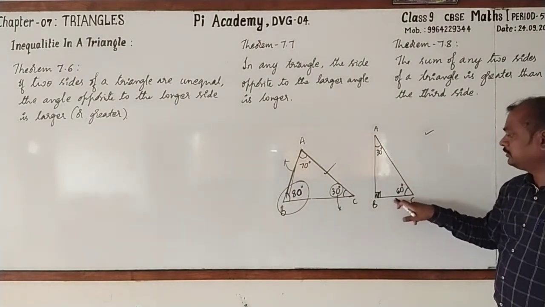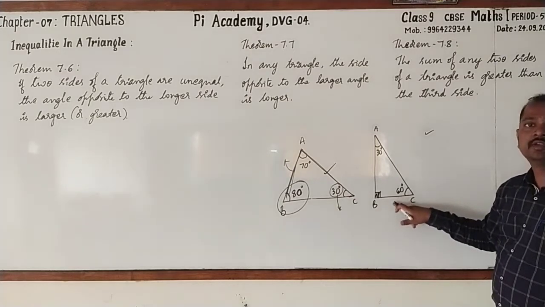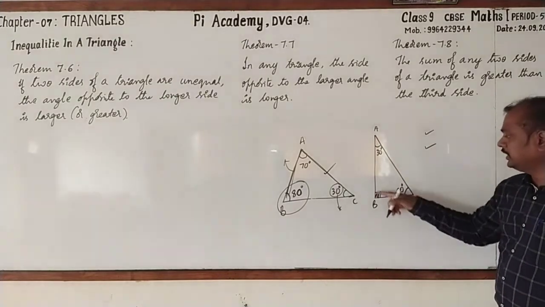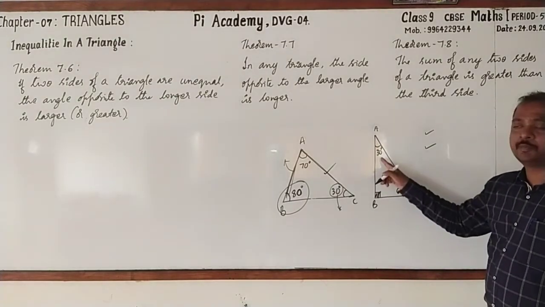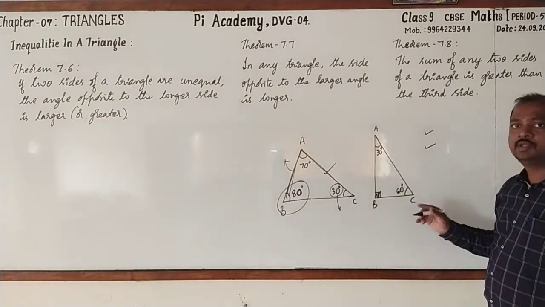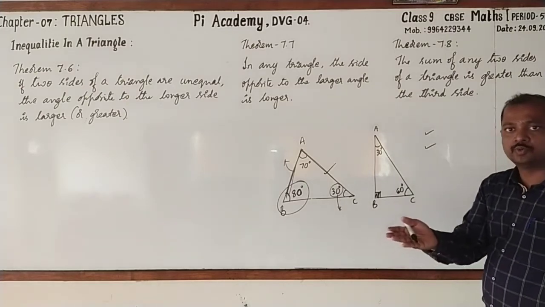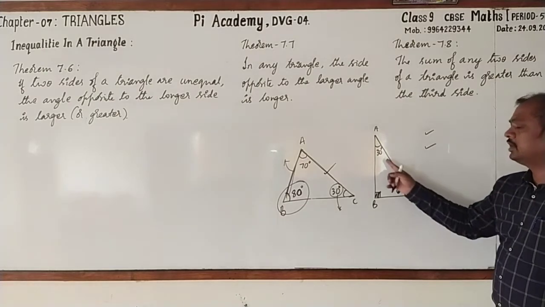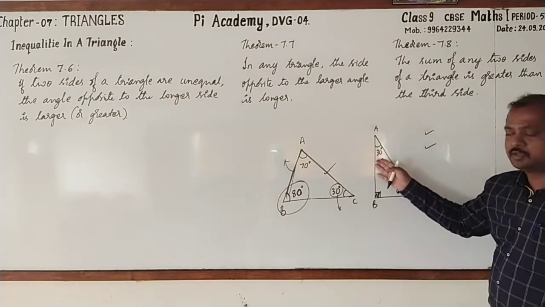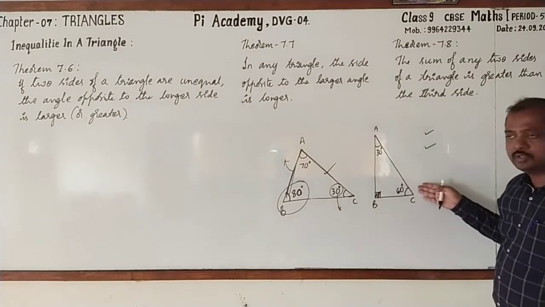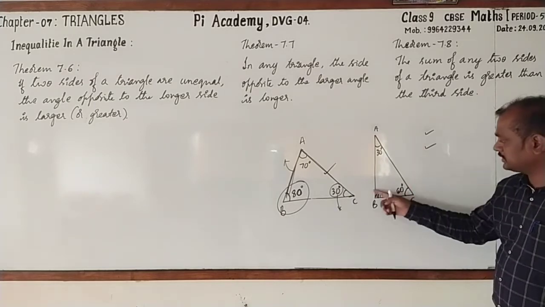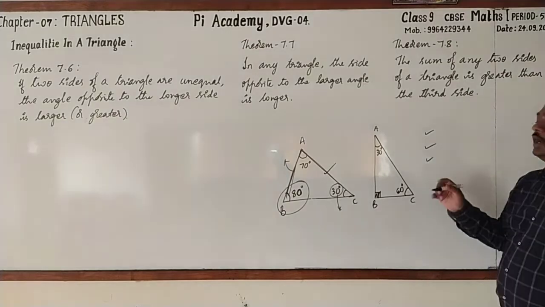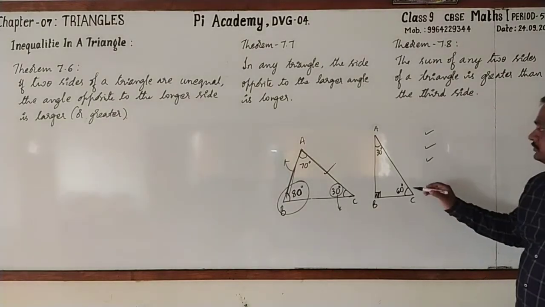BC, and which is the smallest side or shortest side? BC. Again the same thing. In any triangle, the side opposite to the smaller angle is the shortest one. Even its converse is also true. That is, the angle opposite to the shortest side of a triangle is smaller. And the angle opposite to the longest side of a triangle is larger. Clear? And one more statement.